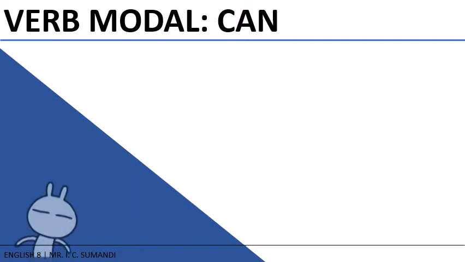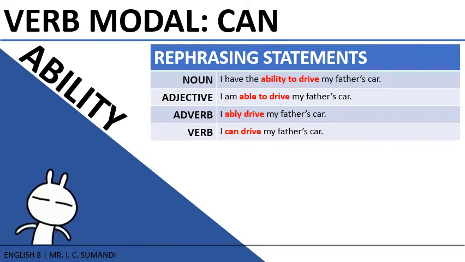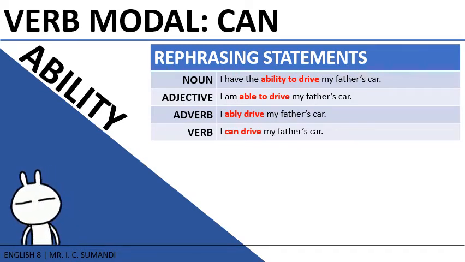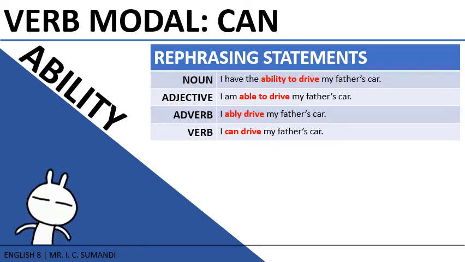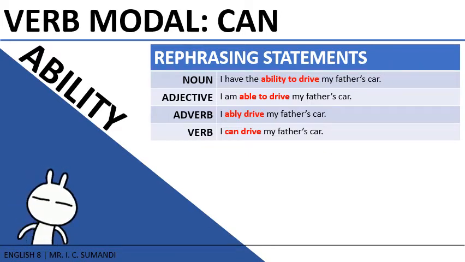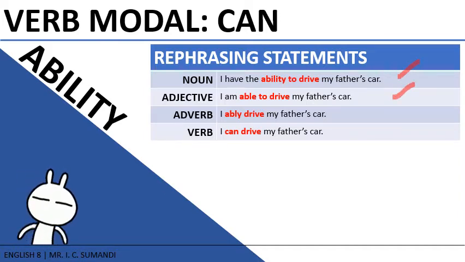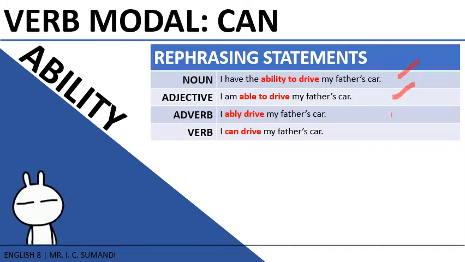The modal can simply means ability. We use this word to tell activities we do or we are good at doing. If we don't use the modal can for context that tells our ability of doing something, it will be too wordy. Look at these statements with noun, adjective, and adverb modals. I have the ability to drive my father's car. I am able to drive my father's car. I ably drive my father's car.